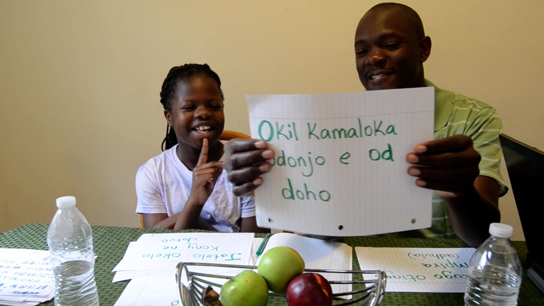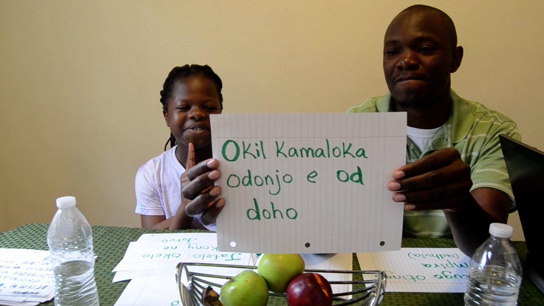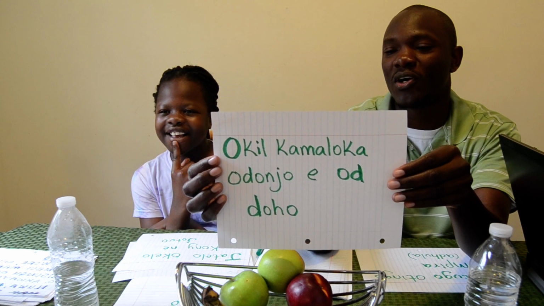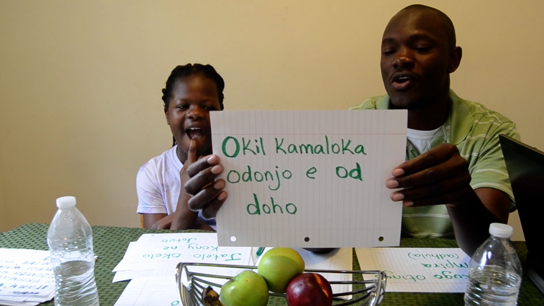Okil kamaloka odonje od doho. I know odonje is entering. Od is home or house. So, what do you think this means? Okil kamaloka odonjo e od doho.